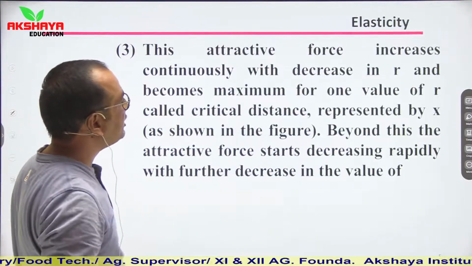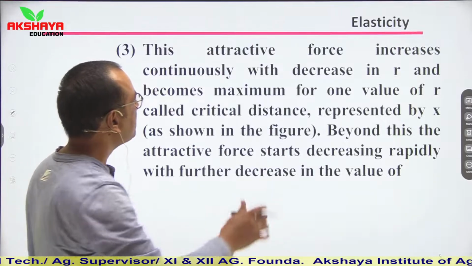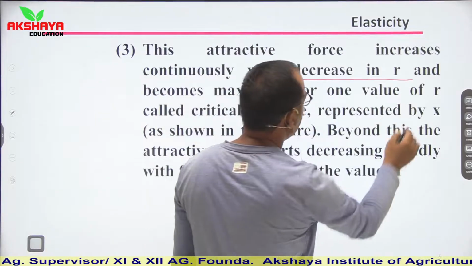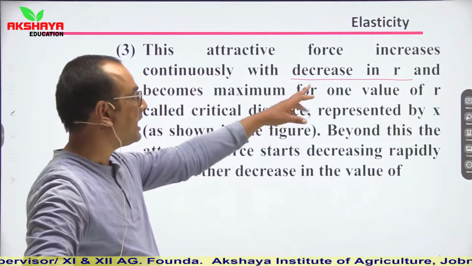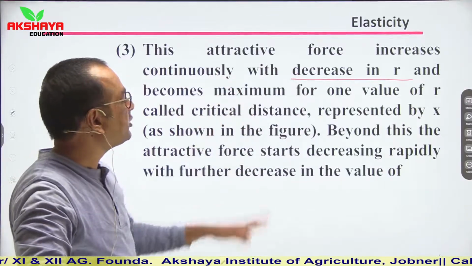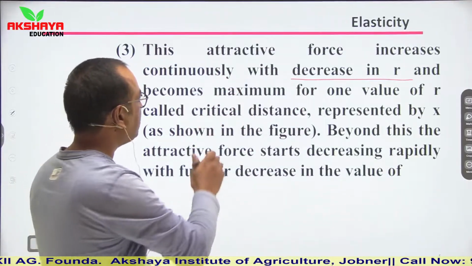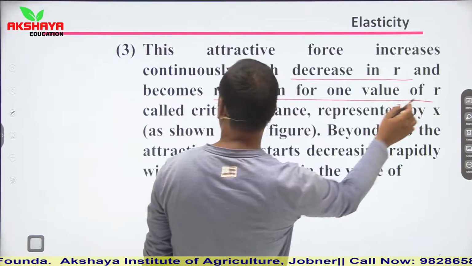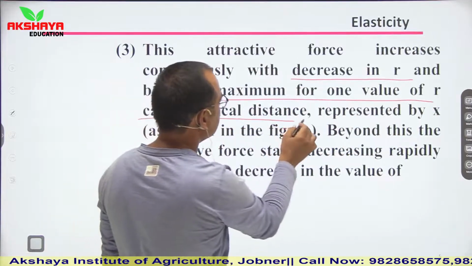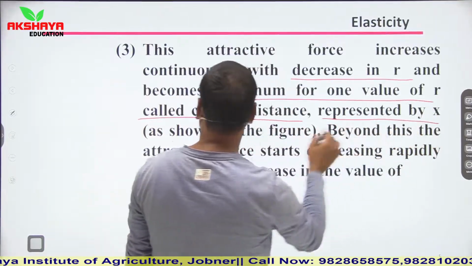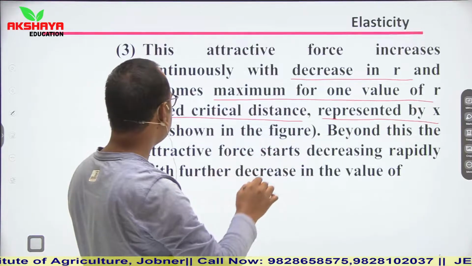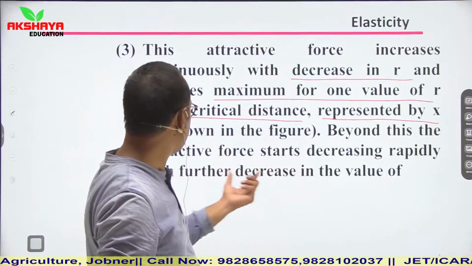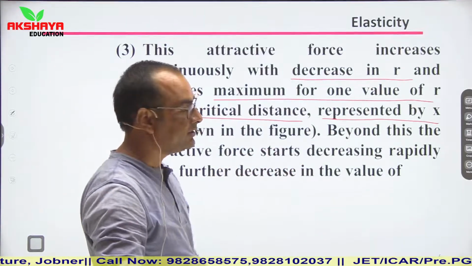Next, this attractive force increases continuously with decrease in R. I have explained that if R is decreased, then the interatomic force will increase and becomes maximum for the value of R called the critical distance, which is represented by X. Clear? Beyond this, the attractive force starts decreasing rapidly with further decrease in the value.